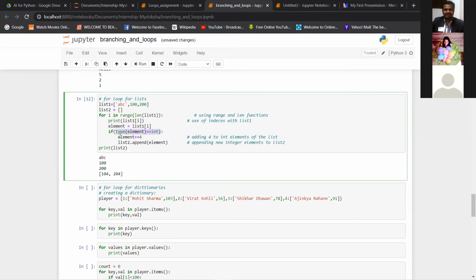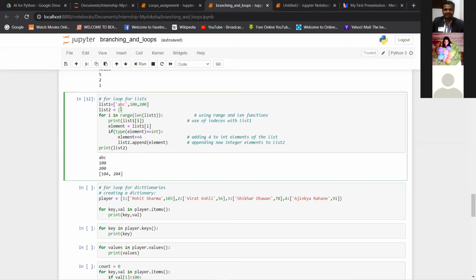ABC is not int type, and then it added 4 to those numbers and appended those numbers inside this empty list. So now list 2 has two numbers, after adding 4, that is 104 and 204. These two numbers have been added, and then appended to this empty list.